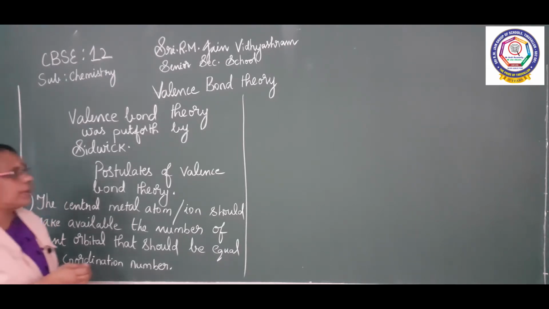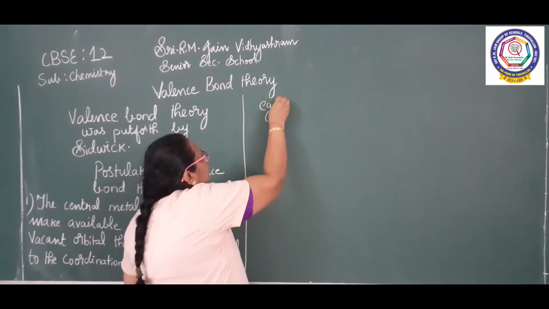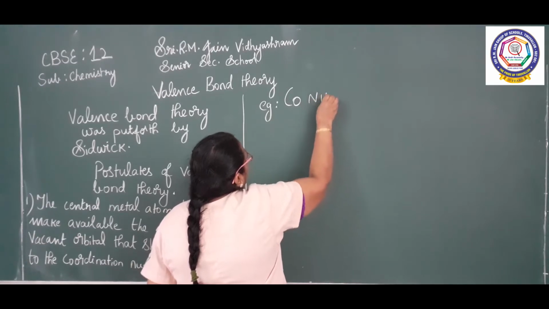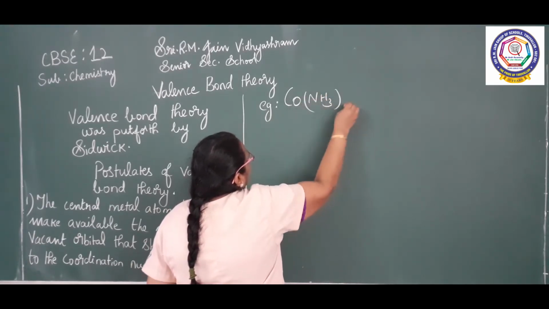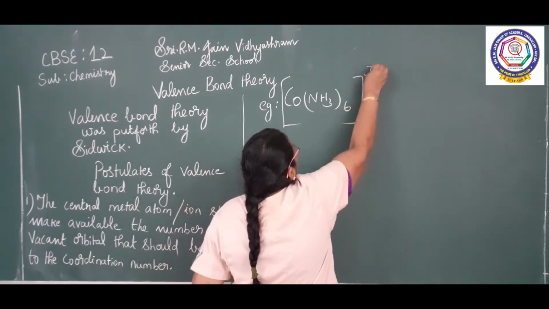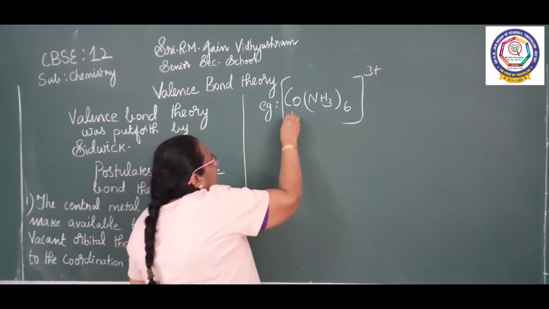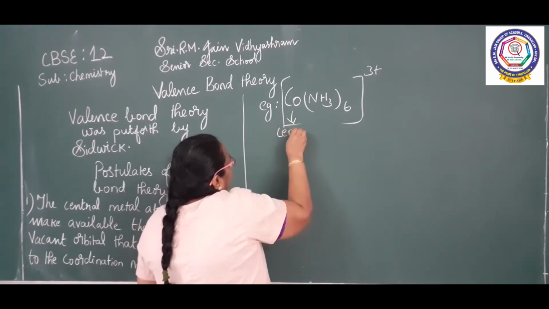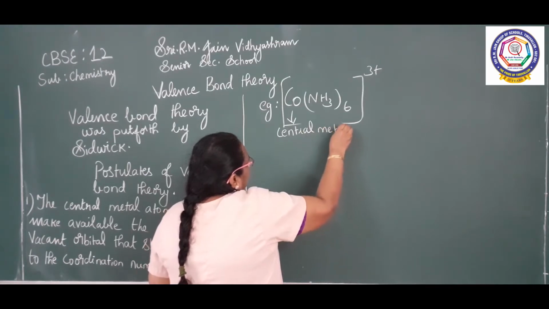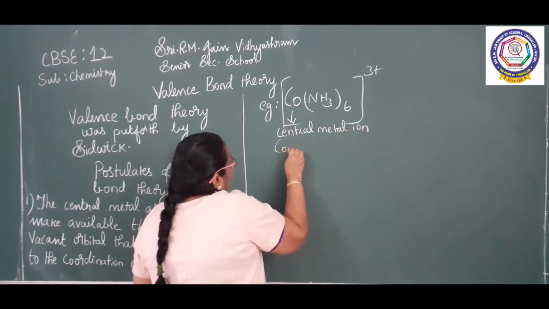For example, a complex is coming like this. Here, cobalt is the central metal ion. And what is the coordination number?